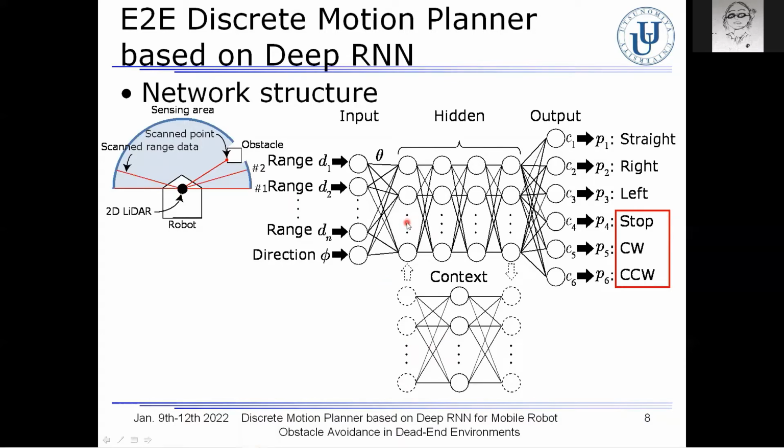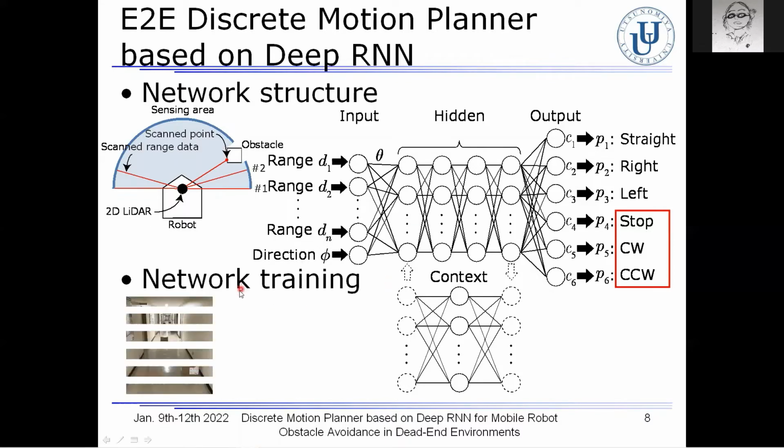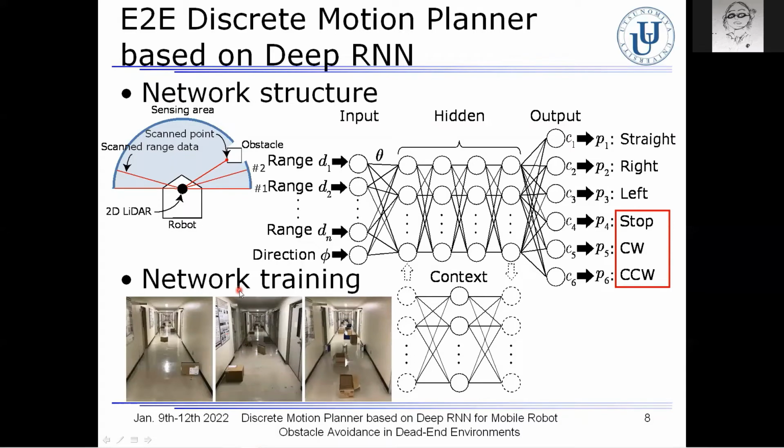This network structure enables the robot to take into account the time series motions instructed by the supervisor for the dead end. For network training through imitation learning, these 3 environments with obstacles are used for motion instructions. Moreover, here, a dead end formed by an obstacle is also used for escaping motion instructions.